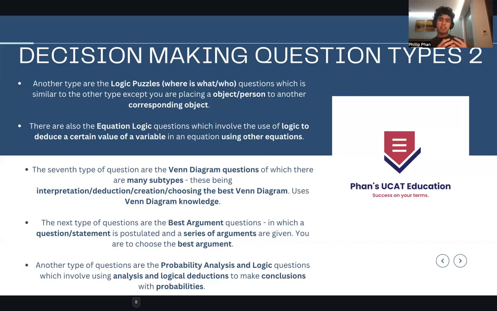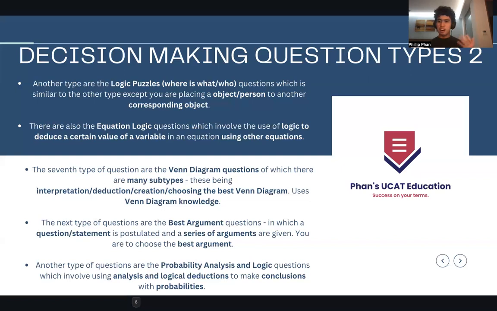Deductions, where you're not simply reading and picking information, you're drawing conclusions from the information as opposed to going directly. You also have creation. Even though it's not directly creating, in order to solve the questions, you need to create a Venn diagram. And choosing the best Venn diagram. They give you a series of Venn diagrams and you choose the best one. All these questions use Venn diagram knowledge.